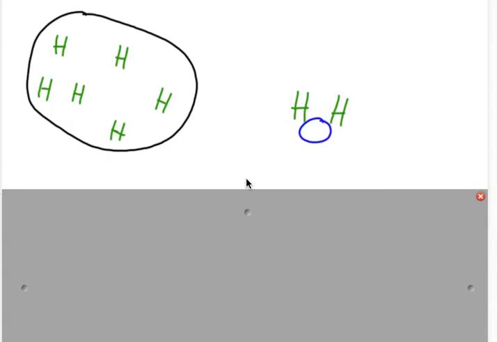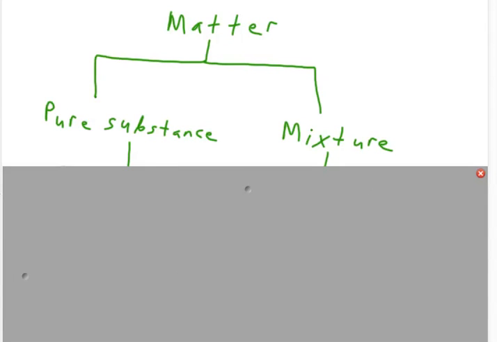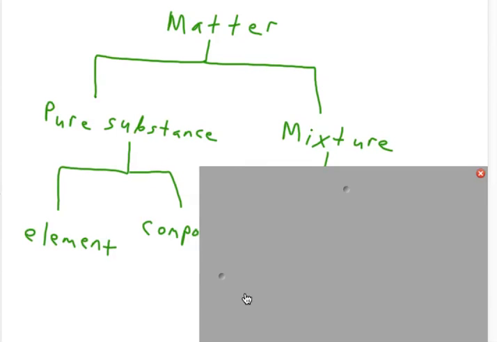Students, today's lesson is a continuation of classification of matter. Yesterday, we laid the foundation that matter can be divided into two main categories. The first main category is either a pure substance or a mixture. And where we left off was the further subcategories of pure substance, where the pure substance can be either an element or a compound, okay? And so to review what we talked about yesterday,